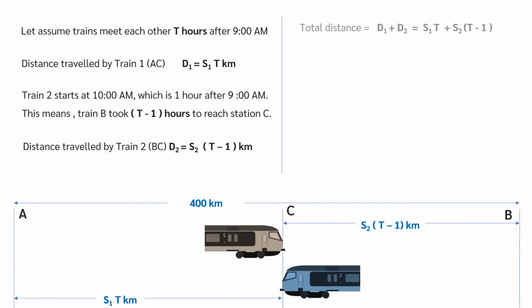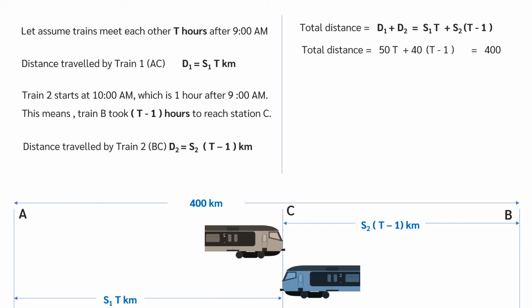Considering both the journeys of train 1 and train 2, total distance from A to B equals distance traveled by train 1 from A to C, plus distance traveled by train 2 from B to C. Total distance equals s1 into t, plus s2 into t minus 1.